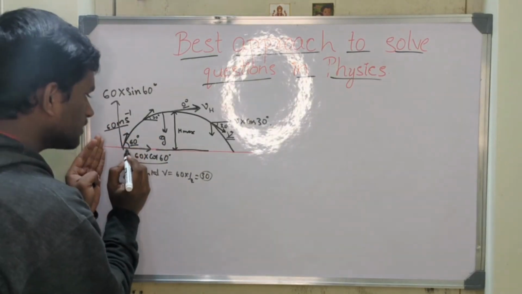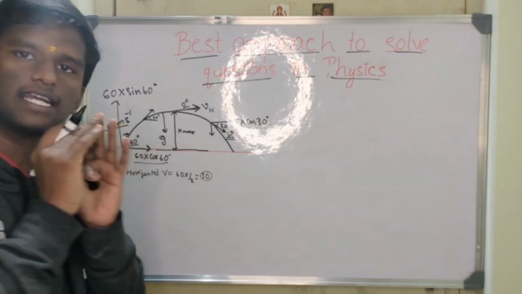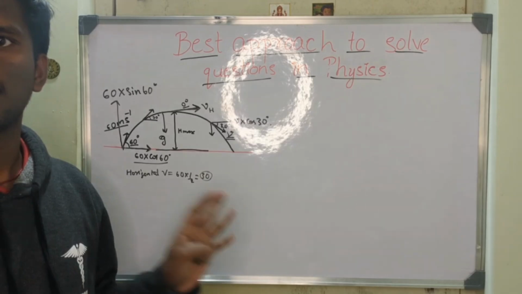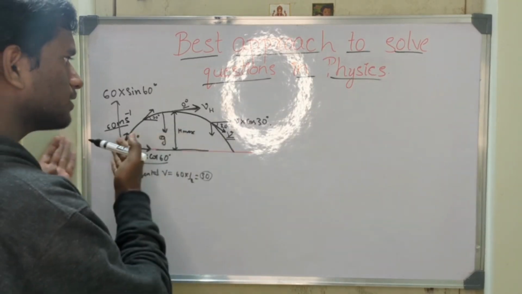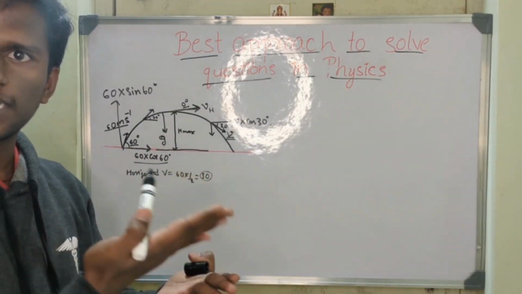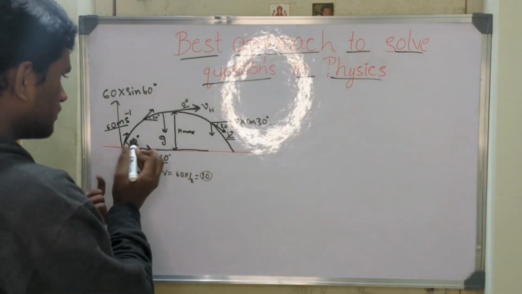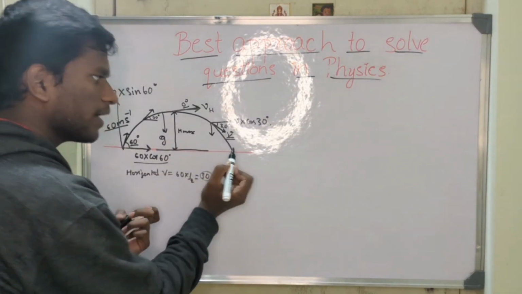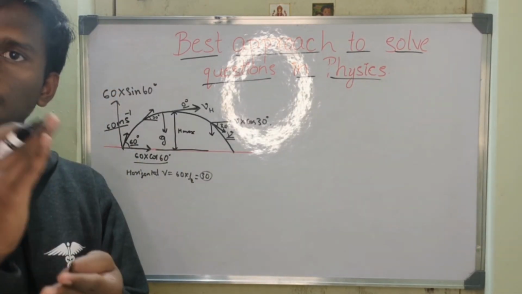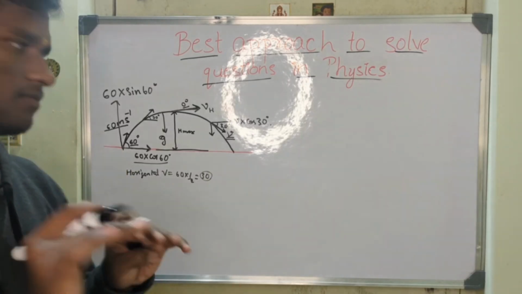So the horizontal component of the velocity will be constant throughout its journey, because there are no horizontal forces acting on it to reduce that horizontal component. From the initial point till the final point, remember this, the horizontal component of the velocity is always the same.